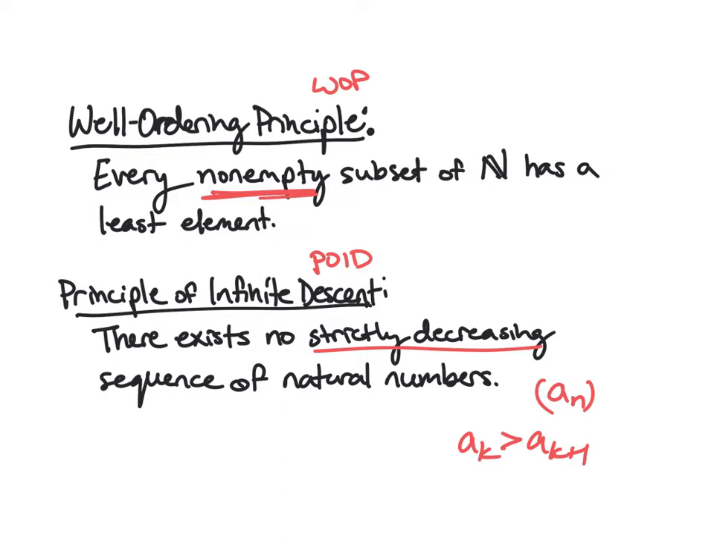So intuitively, you can see that these things are probably related, right? If we don't have a strictly decreasing sequence, then they kind of have to have some lower bound, and so this should be somehow corresponding to a least element. And if a non-empty subset has a least element, well, if you take a sequence to be a set of natural numbers, then if there's a least element, it cannot keep decreasing forever. So this is kind of the intuition behind these two things being equivalent. So now let's go ahead and actually prove it rigorously.